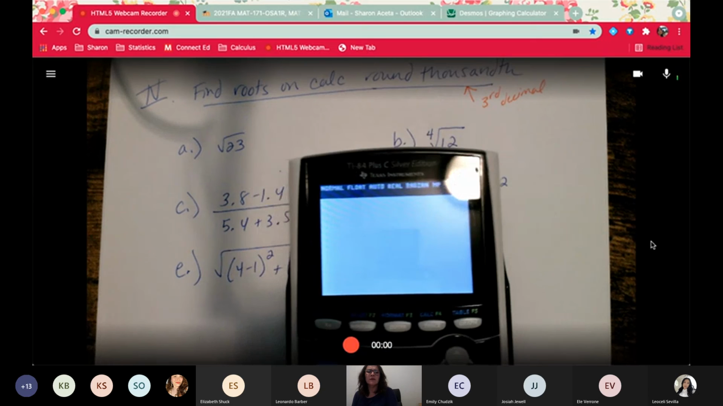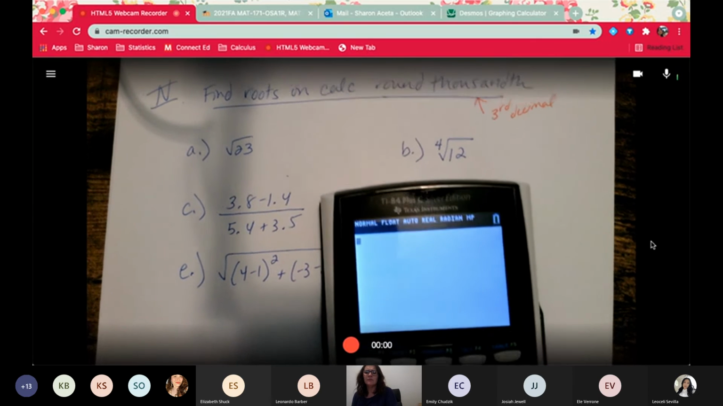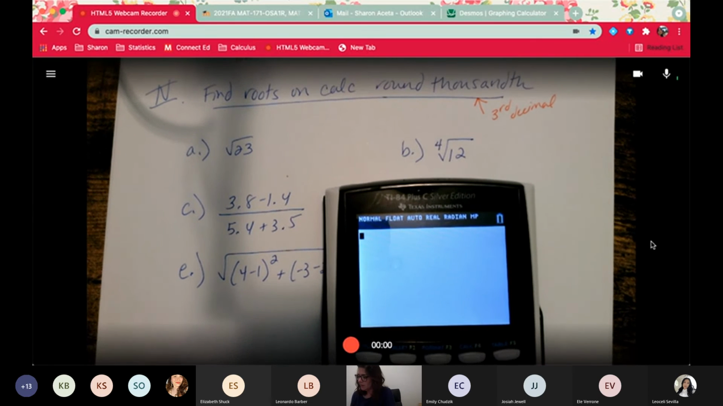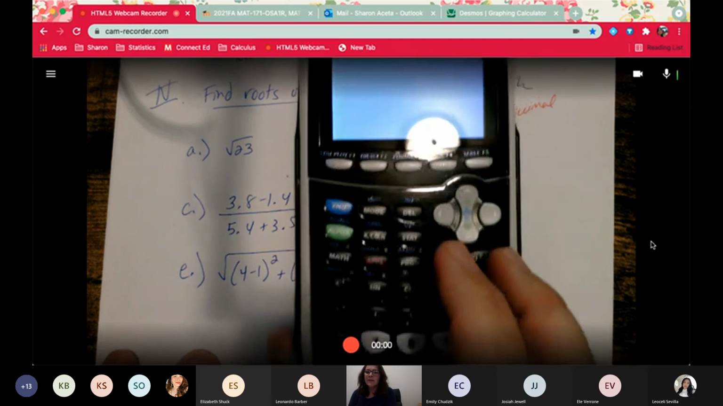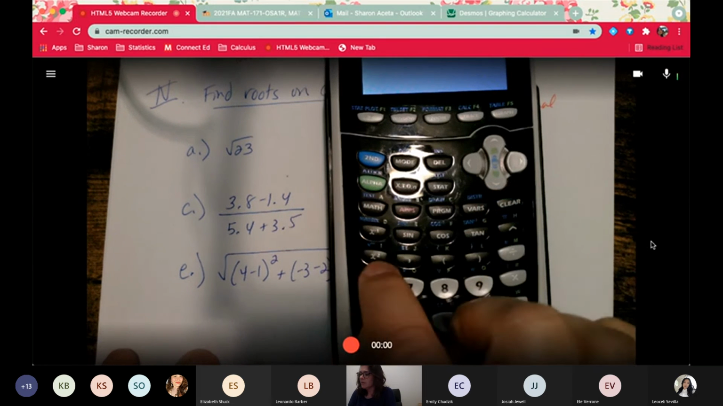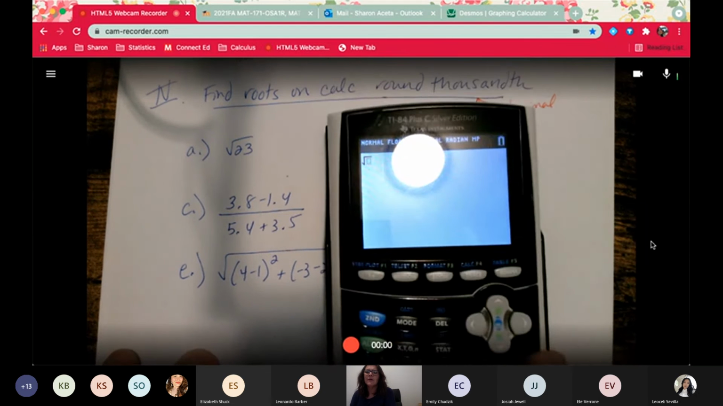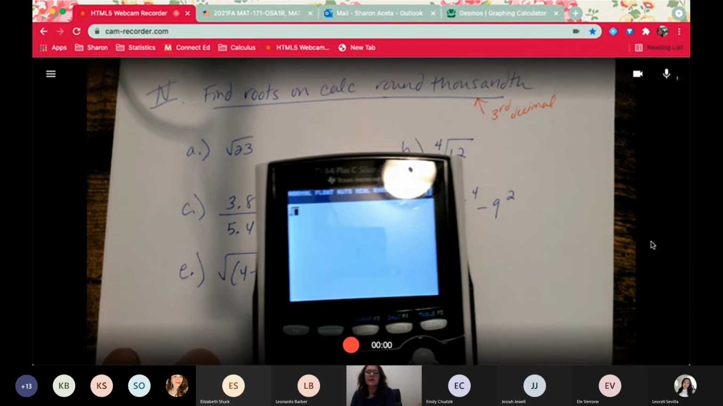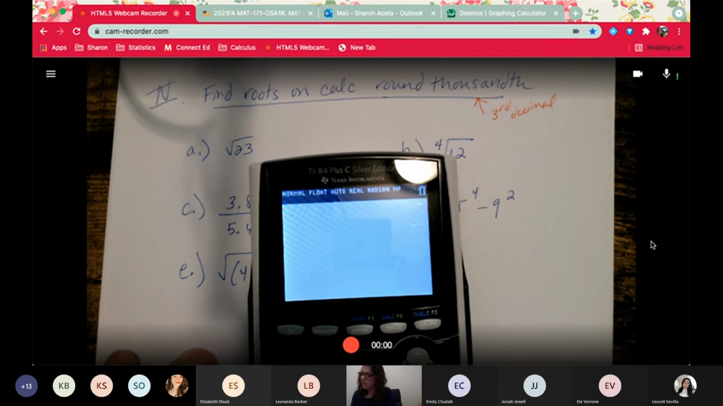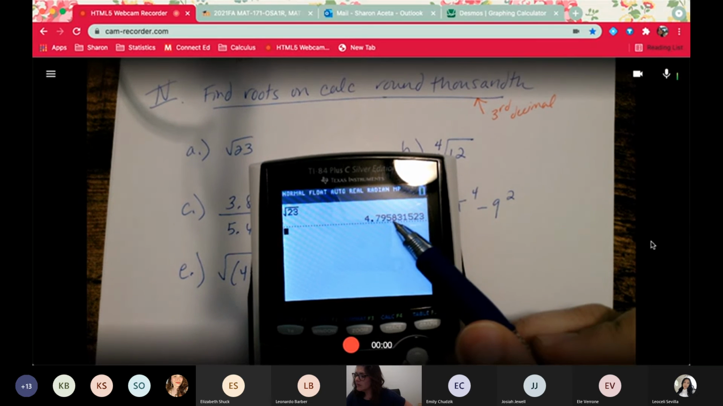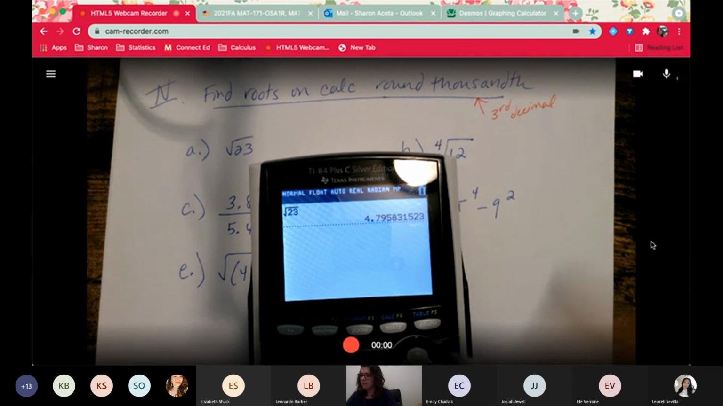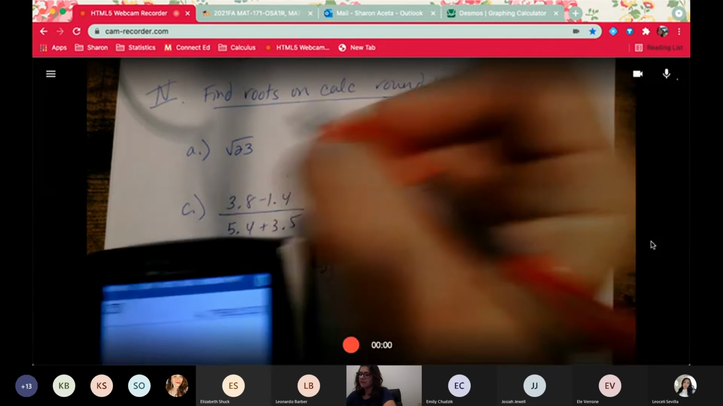There's the light. There we go. So your square root button is above the squared, so you'd have to hit second square root. Ooh, there's a glare. And hit 23, and then make sure you round it to the third decimal. So that 8 would tell that 5 to go up to 4.796.